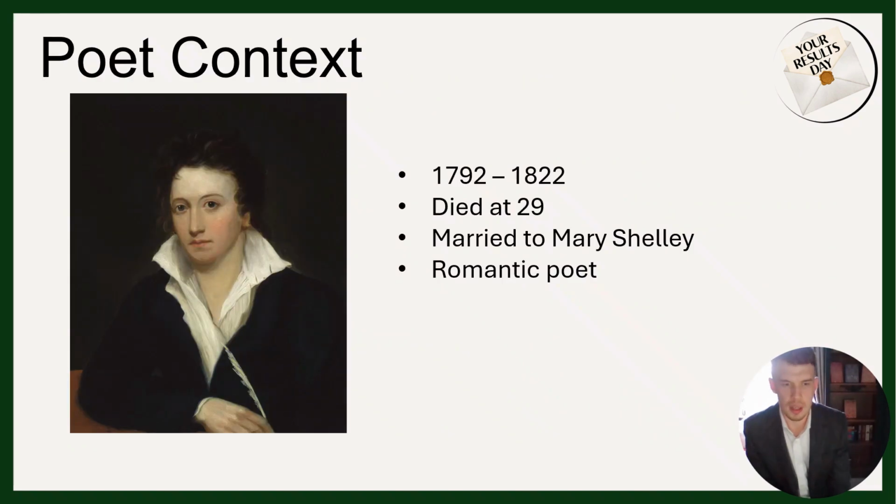So for some context about Percy Shelley then. Percy Shelley was an English writer. He was born in 1792. He died quite young at age 29, where he drowned in Italy after his boat overturned. The life of Percy Shelley was certainly very interesting and it's worth looking into. But for this video lesson, we only need to look at a few contextual points to understand the poem itself.